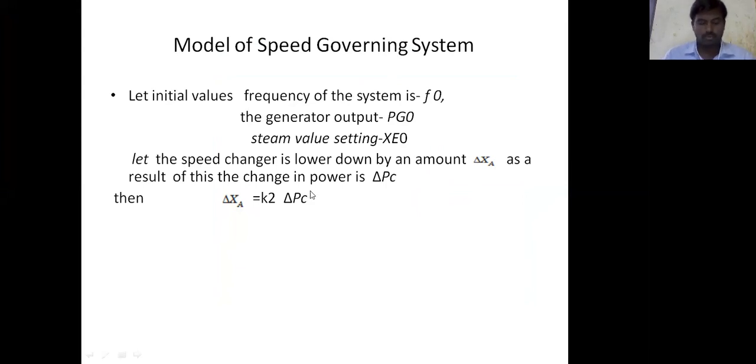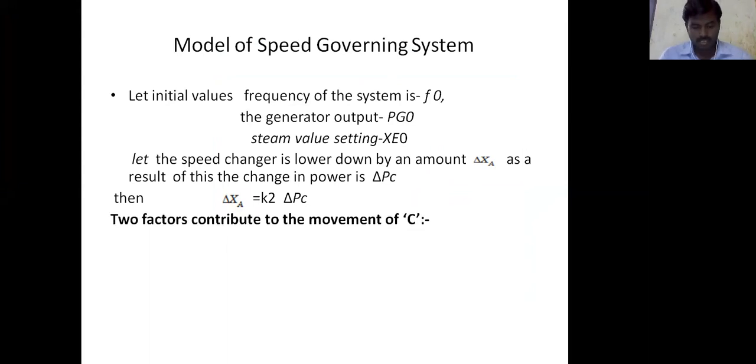Now the movement of linkage point a causes small proportional changes delta xc and delta xd. If the movement of d is upward, high pressure oil passes through the hydraulic amplifier to the top of the main piston, thereby the main piston moves downwards and the point e moves a small distance delta xe, which increases the turbine torque, and consequently the power increases by delta pc.